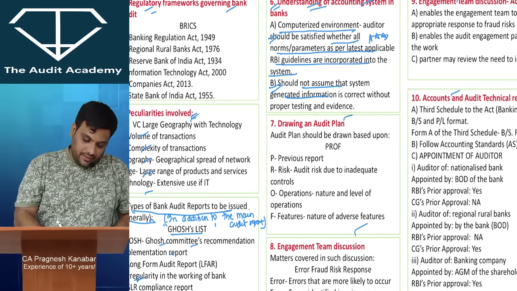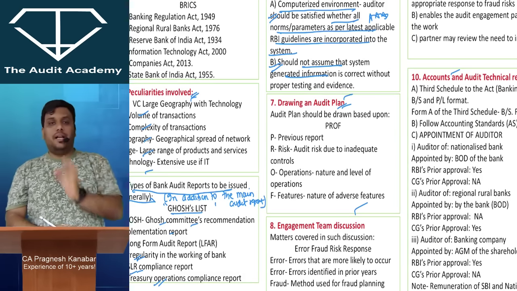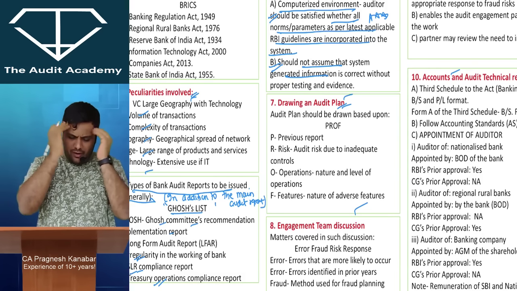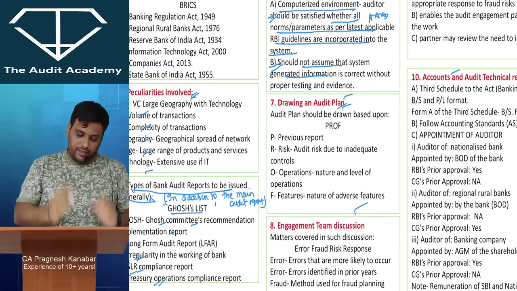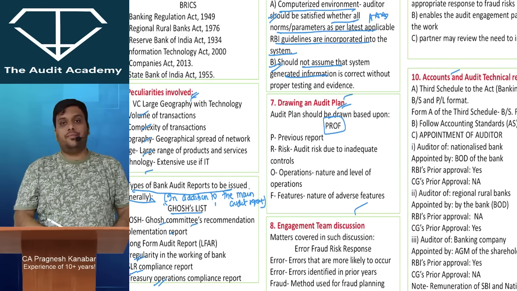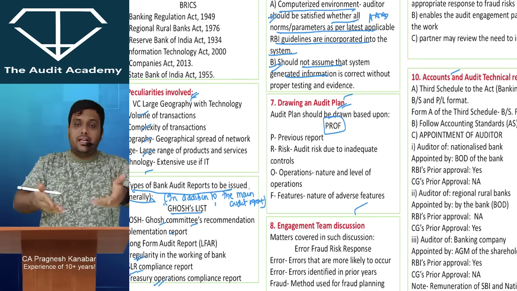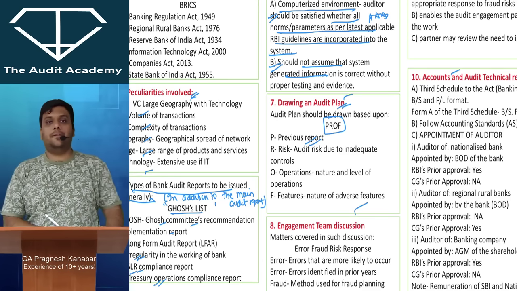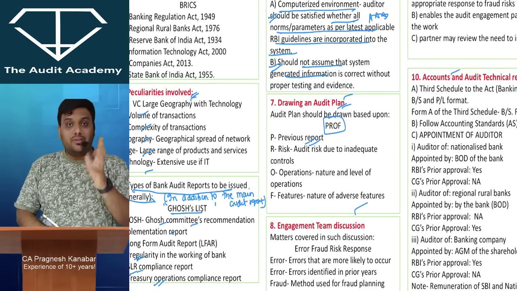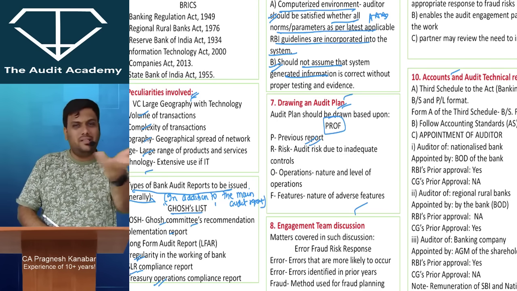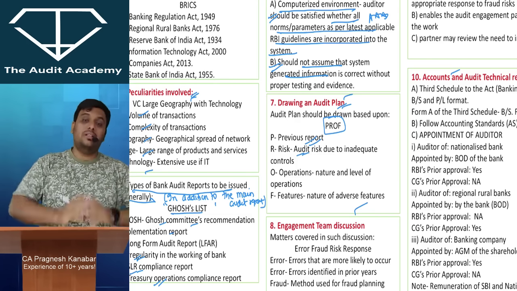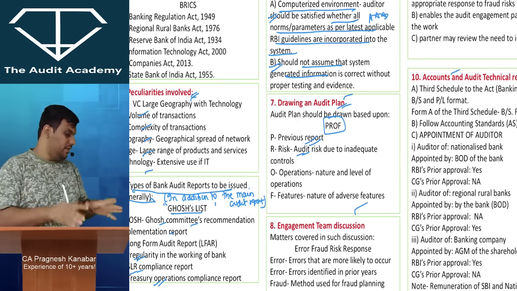Then seventh point, drawing an audit plan. As an auditor, when you want to draw the audit plan of a bank audit, the code word is PROF. First, you want to develop a plan, so first see your own previous report. Then do a little bit of risk analysis. That is normal in standards on auditing; we keep on saying the same thing. We need to do a risk analysis, risk of material misstatement, audit risk, whatever you can write.